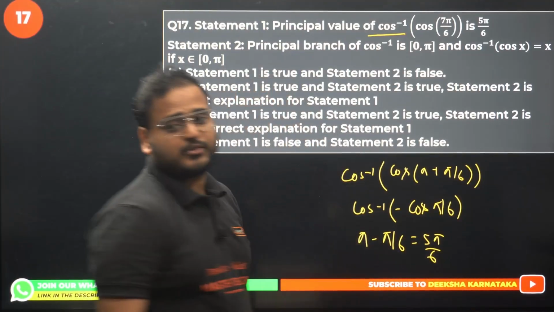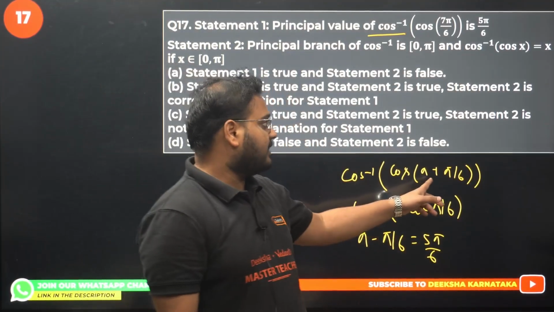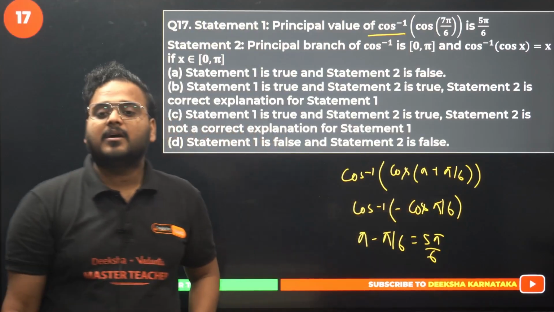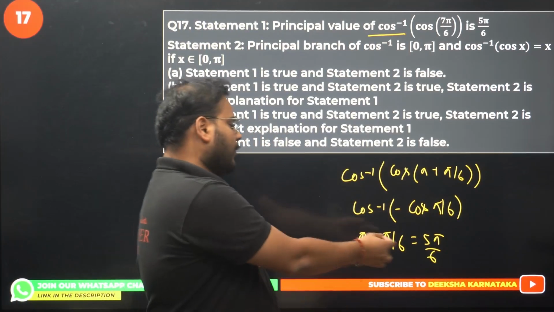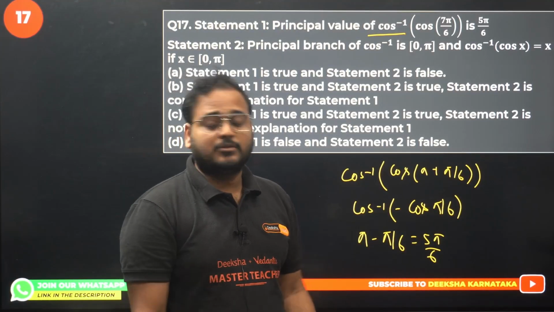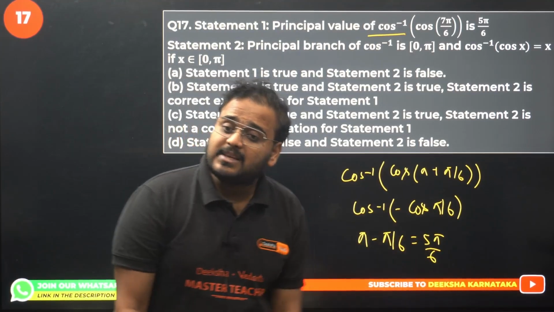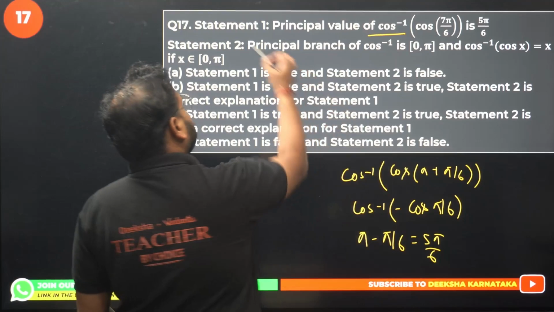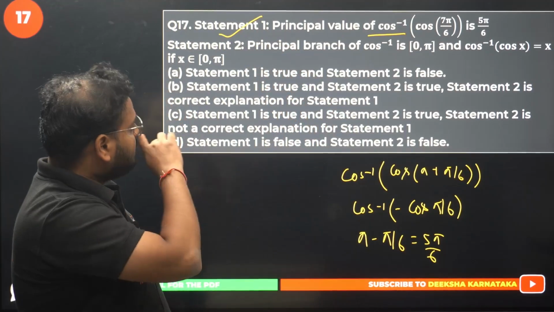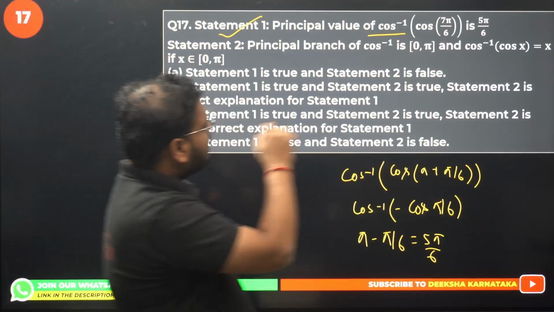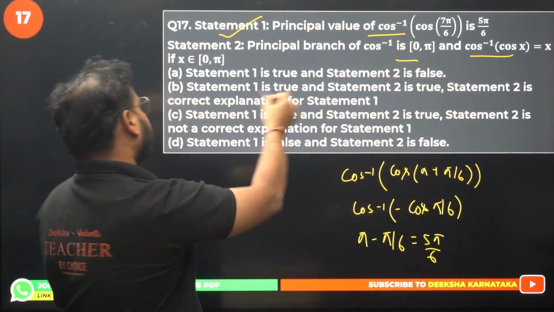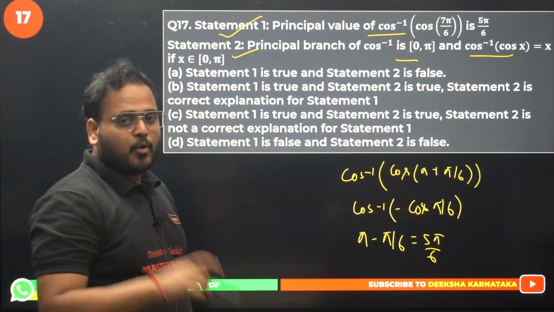Writing the angle 7 pi by 6 as pi plus pi by 6, and then using the quadrant rule to get minus cos pi by 6, then the property of ITF, pi minus cos inverse of the value, we get pi minus pi by 6. Answer is 5 pi by 6. Statement 1 is true. Statement 2, let's check. Principal branch of this is going to be correct, and cos inverse of cos x will be x. True. Both are true.